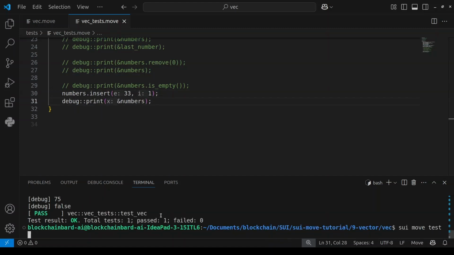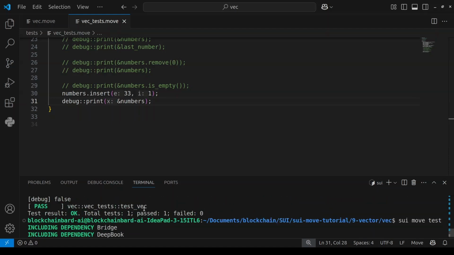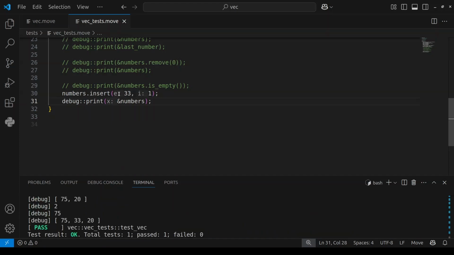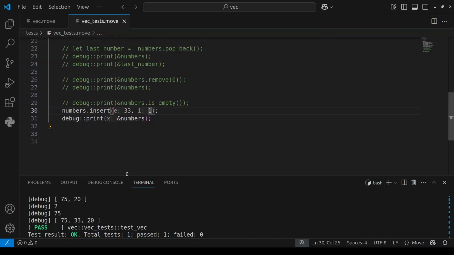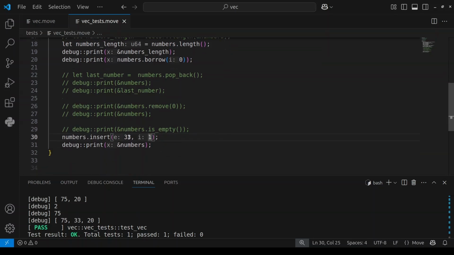So if I run tests on this, we're going to see that we have 75, then 33, because we inserted 33 at that index. Then we have 20. Then just like I said here, you can actually remove that element from this index.